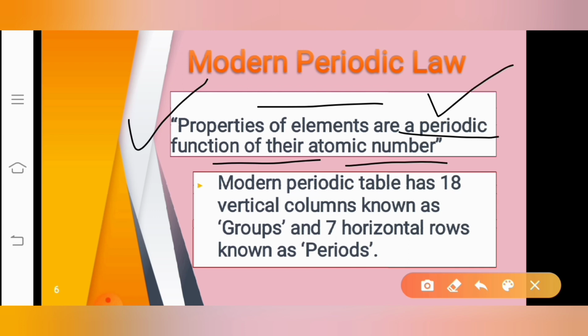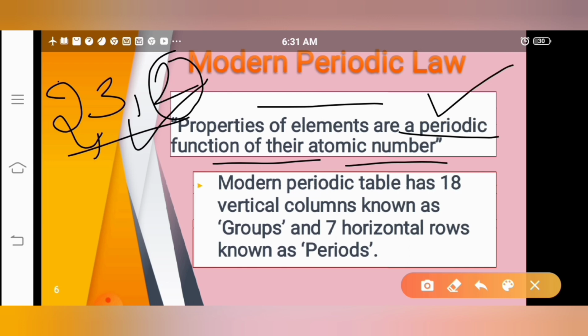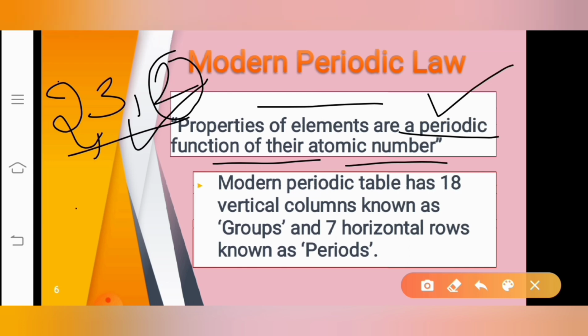Then what is meant by valence electrons? You know, right? Valence electrons means the number of electrons found in the outermost shell. I showed you this while writing the electronic configuration, for example, in the previous slide, 2, 3, 2. How many valence electrons are there here? 2. There are 2 valence electrons on this element, which is the element 12, right? Magnesium has 2 electrons on its valence shell, I mean the outermost shell. Correct?